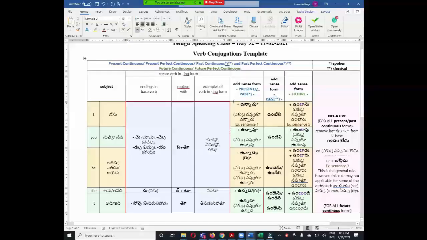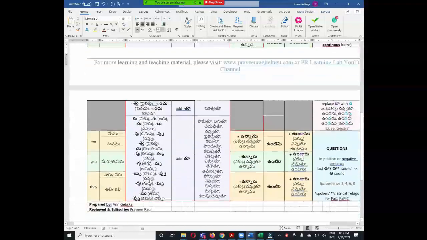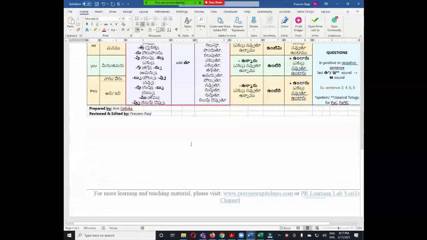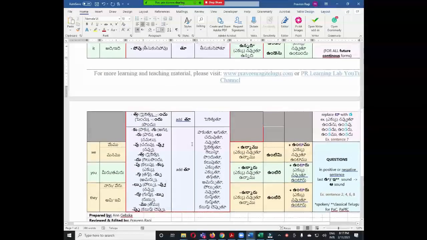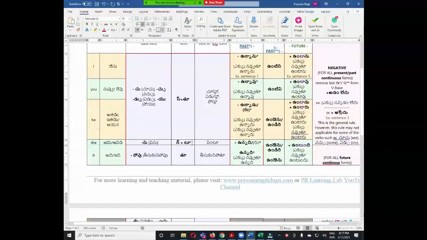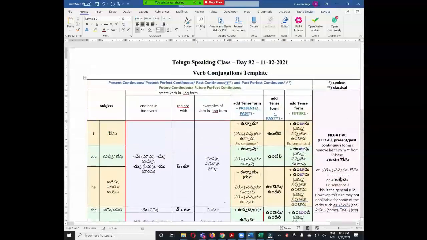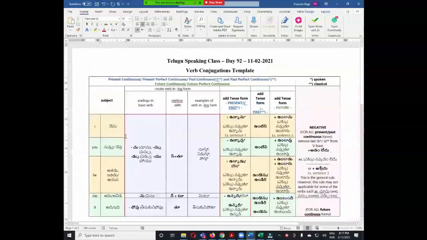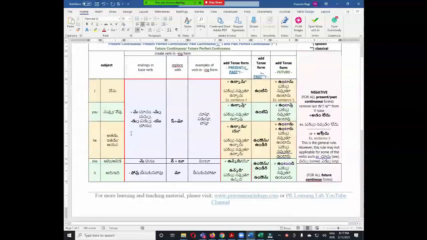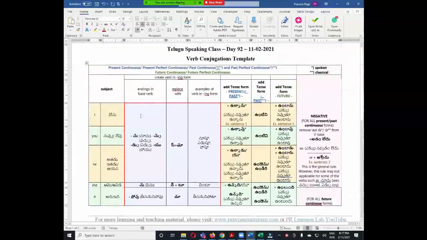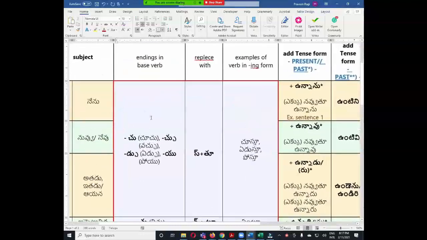In this session, we are going to discuss the verb conjugations template. This table has been created by Anne Garu. We reviewed this one and we made some improvements, and we can use this template as a reference. So in the first column, you will see subjects, all the subjects like I, you, and their meanings. In the second column, you will see the verb endings, for example chu.